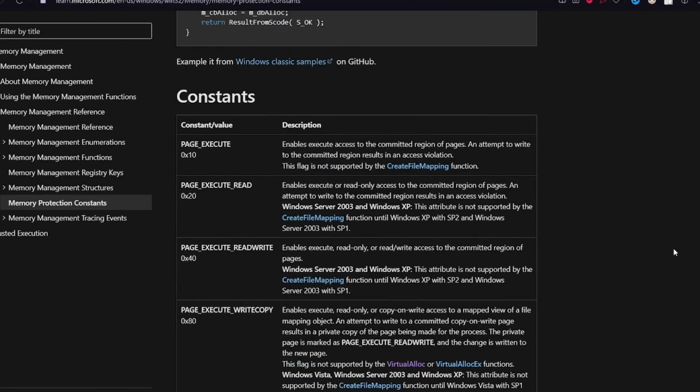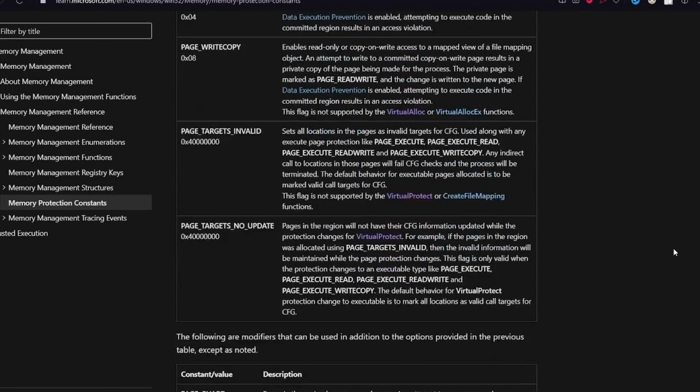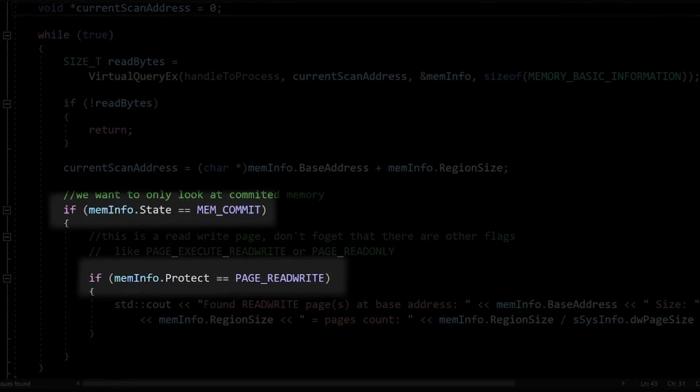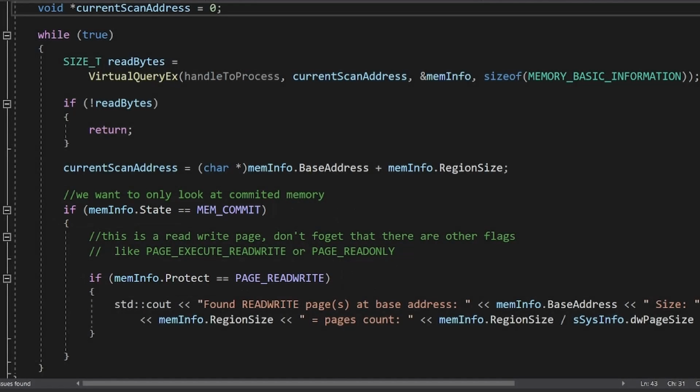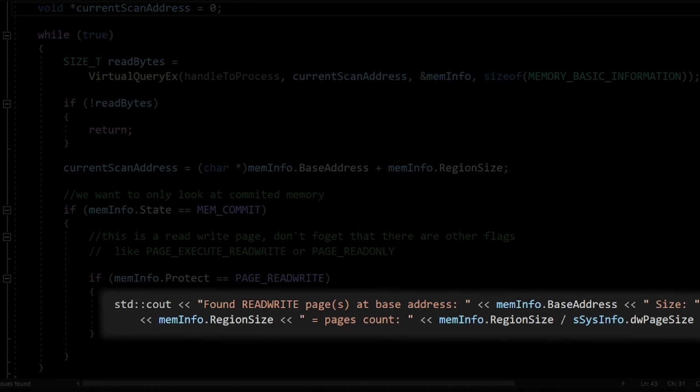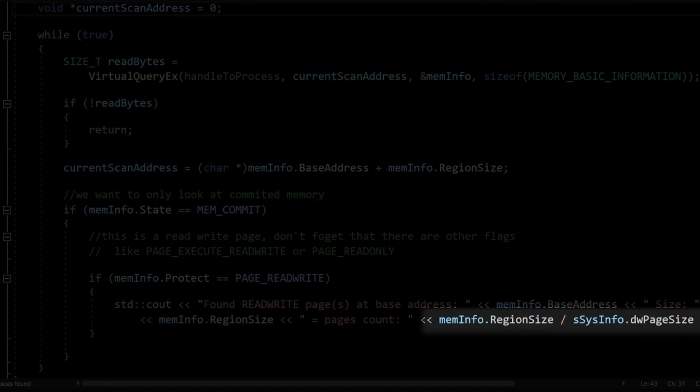Now, remember the page flags that I mentioned last video? We can check for these flags here. We want to search for pages that are committed and that are also read-write. Here we will be able to find the program's variables. Finally, I will display the region information. To see how many pages there are, I will just divide the region size by the size of one page.